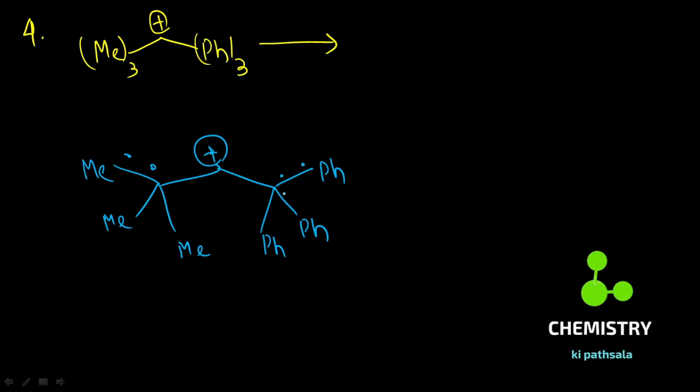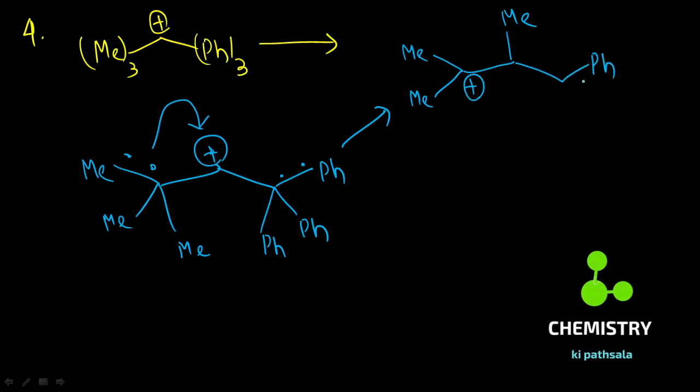Suppose I shift a methyl group. What happens in this case? The structure will be like this, with methyl at this position, formation of a new carbocation, and also Ph and Ph.